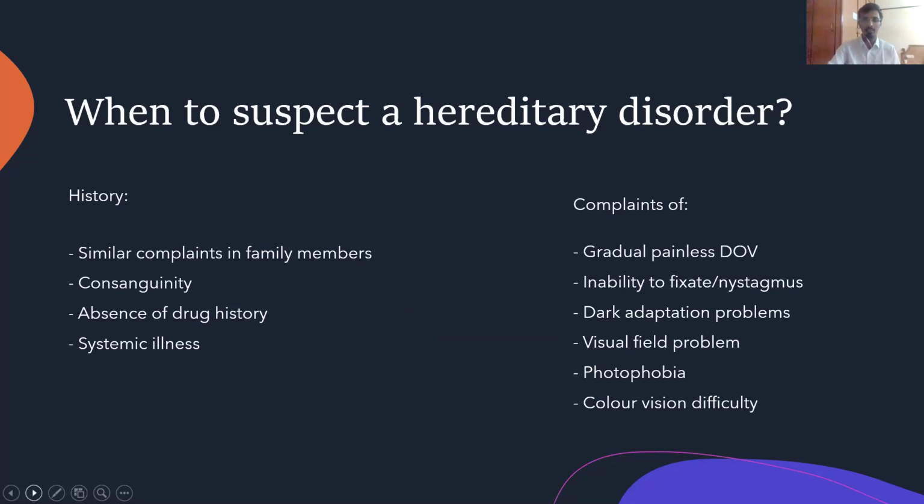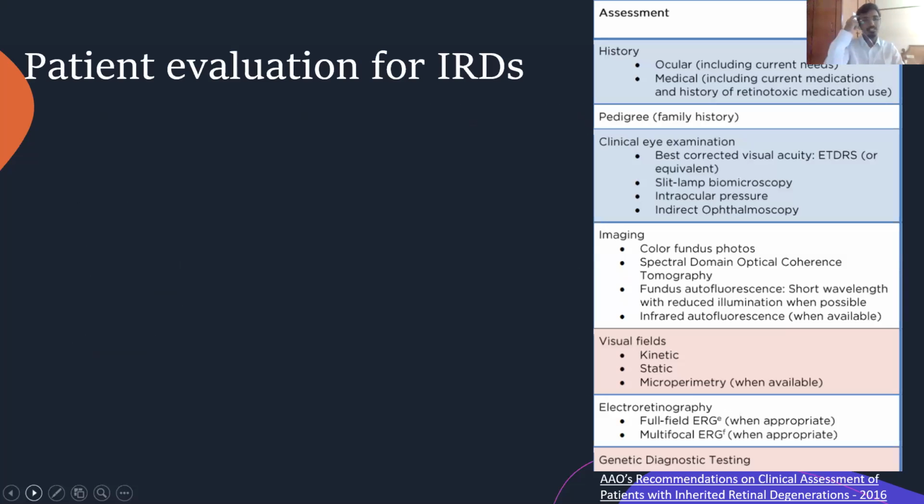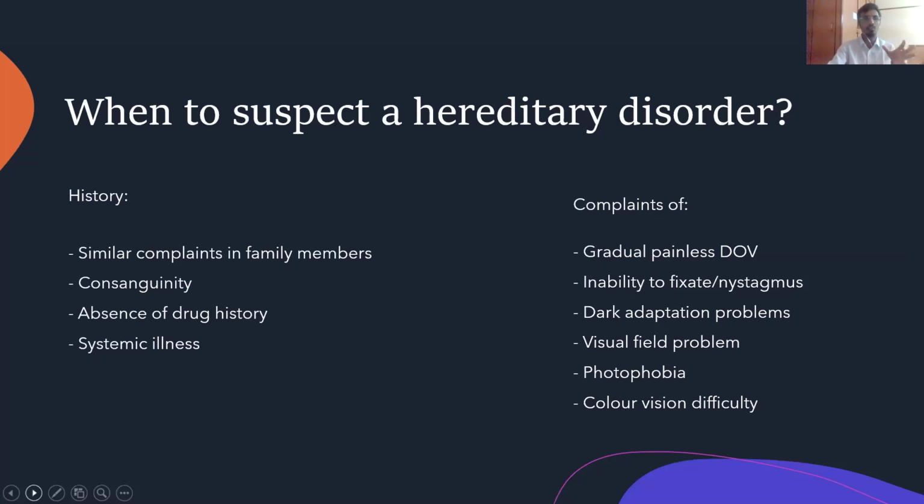Then you have complaints. Certain complaints make us suspect that this could be a hereditary disorder. What could it be? A gradual painless diminution of vision, inability to fix or fixate or having nystagmus, dark adaptation problems, visual field problems, photophobia, color vision difficulties, right? So how do we evaluate these patients? We got to know when do we suspect, right? We know there are certain pointers which help us suspect this disorder.